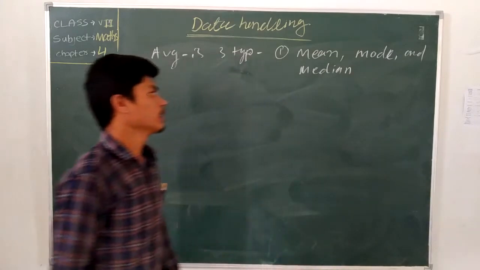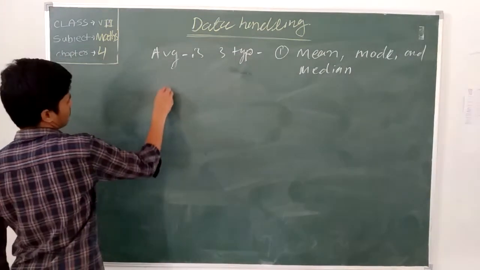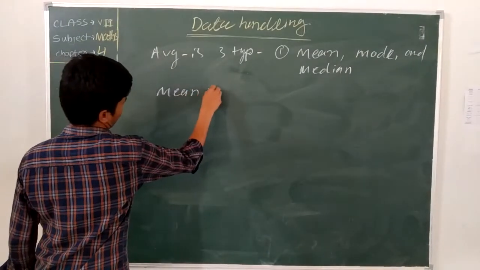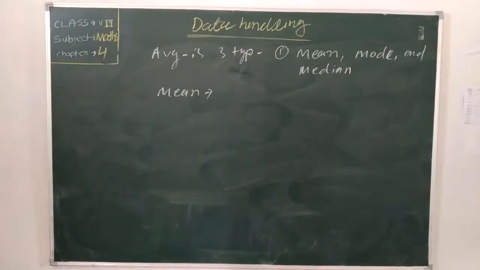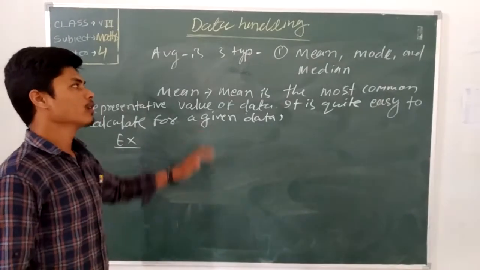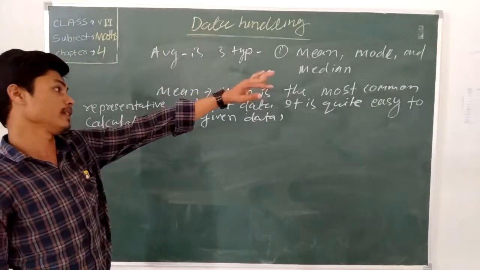First we know about the mean. What is mean? Mean is actually the average, because average is of 3 types: mean, median, and mode.